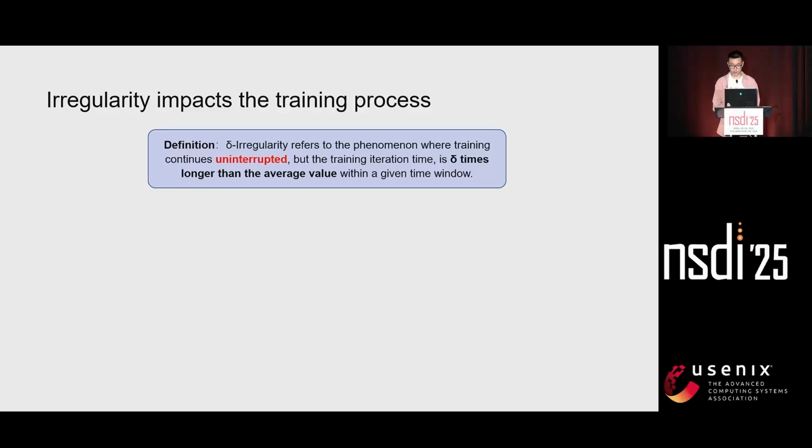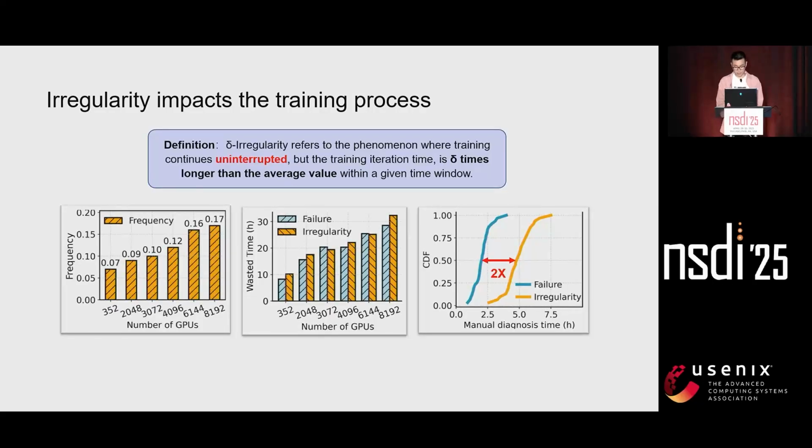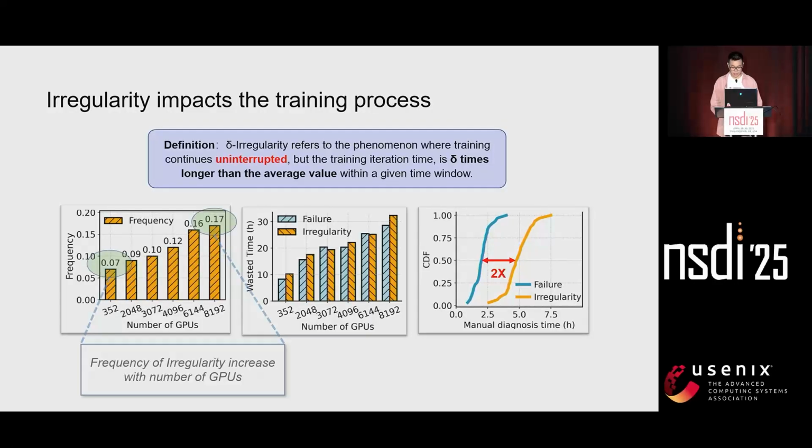Next, we will show how irregularity impacts the training process. In our experience, we define irregular iterations as those where iteration time exceeds the average duration by a fixed margin. As shown in the left figure, irregularity has high frequency during training. Meanwhile, the frequency of irregularities increases as more GPUs are used.